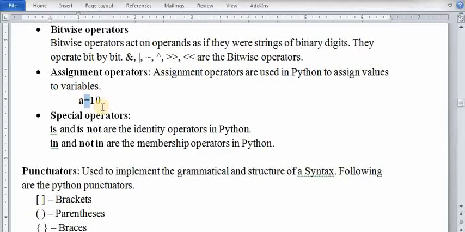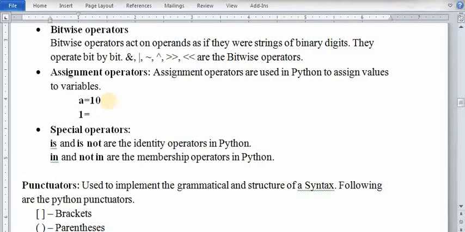Value is assigned right to left, not left to right. If we assign like this, 10 equals a, it is incorrect. So a equals 10 is correct. Here you are assigning 10 to a, so 10 will not be assigned with a, so that is incorrect and this is correct.